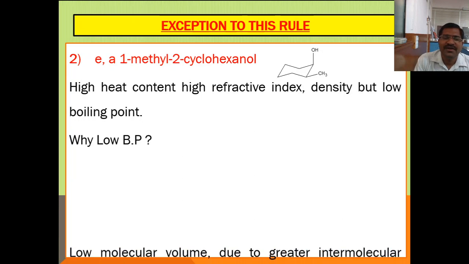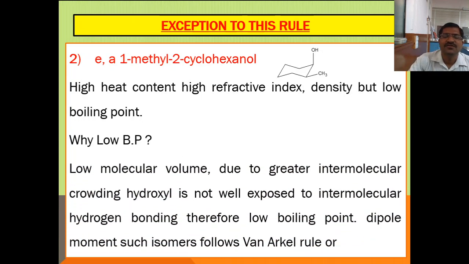Why low boiling point? Because of low molecular volume. Due to greater intramolecular crowding, the hydroxy group is not well exposed to intermolecular hydrogen bonding. That means in case of this molecule, intermolecular hydrogen bonding is not possible, because here this oxygen is engaged in intramolecular hydrogen bonding with the hydrogen present at carbon number 3.